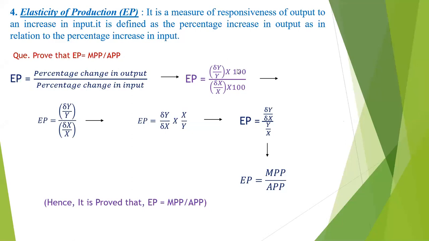If we solve this percentage change in output divided by percentage change in the input, so elasticity of the production, this 100 gets cancelled, so at that time it is change in y divided by change in x, change in y divided by change in x.